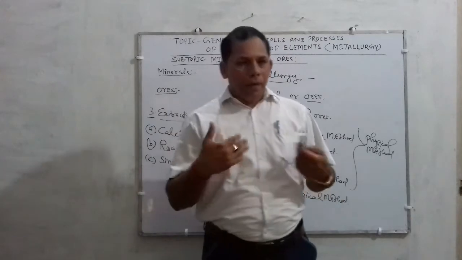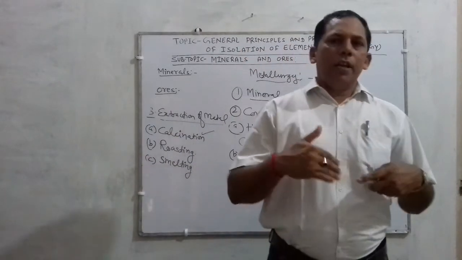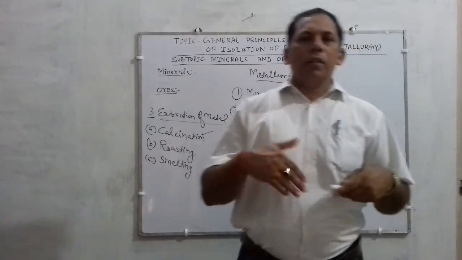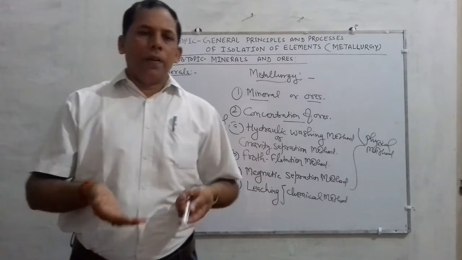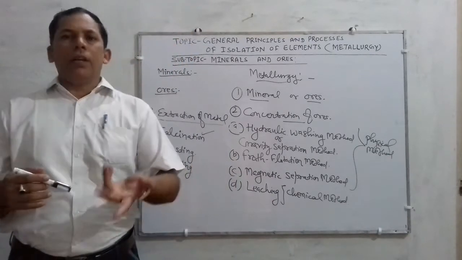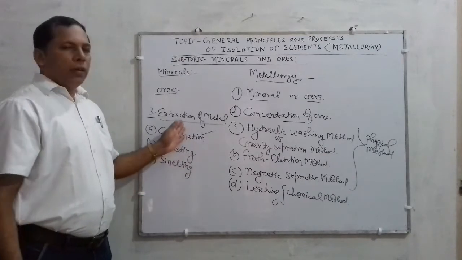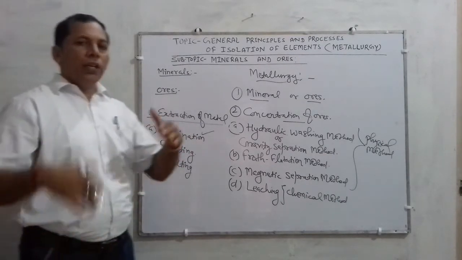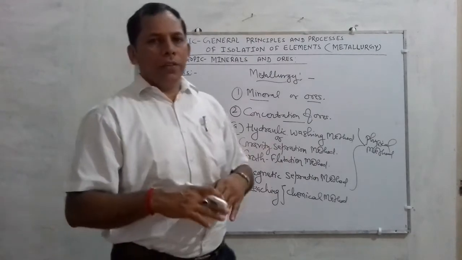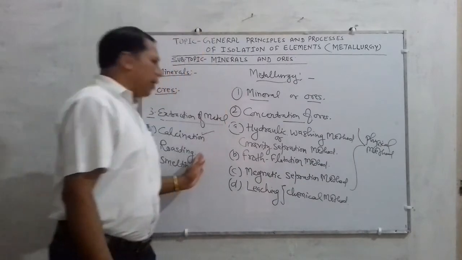The furnace may be a reverberatory furnace, or a blast furnace, or a Siemens Martin furnace, or an electric furnace, or a Bessemer converter. You have to study in detail what the furnaces are and what the applications of furnaces in metallurgy are.